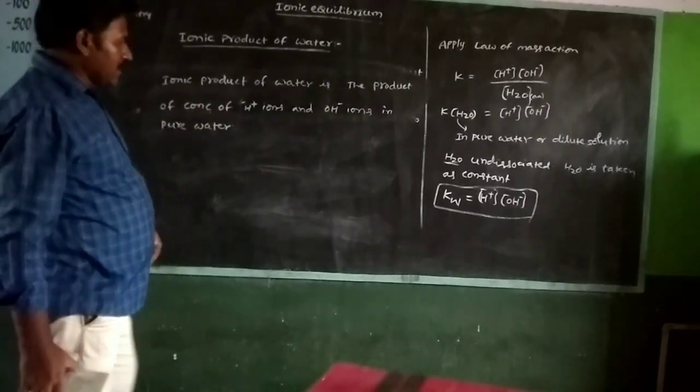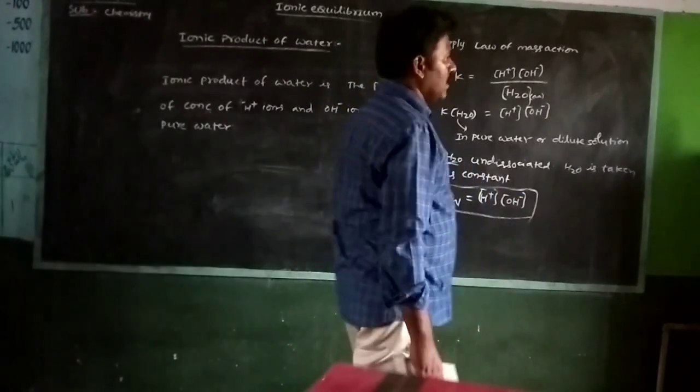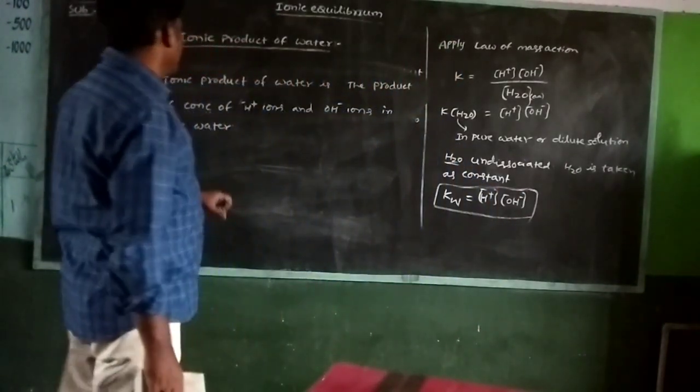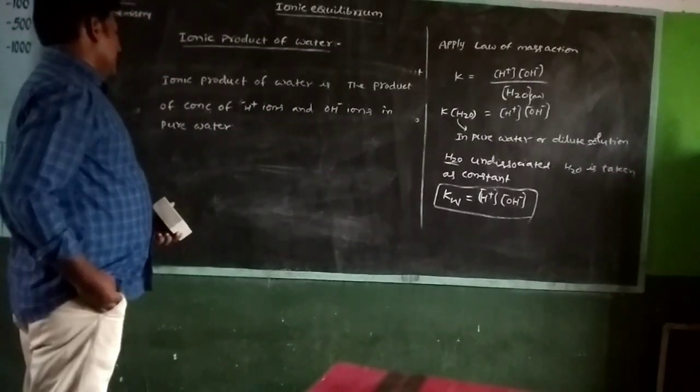This is called the ionic product of water.